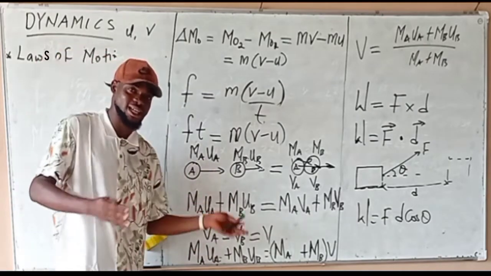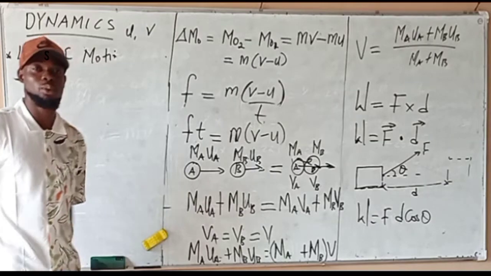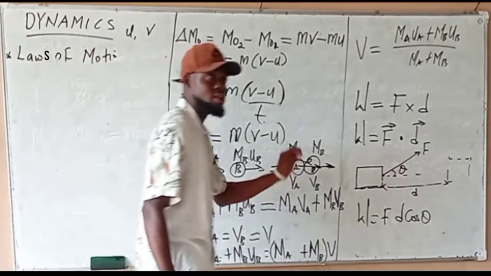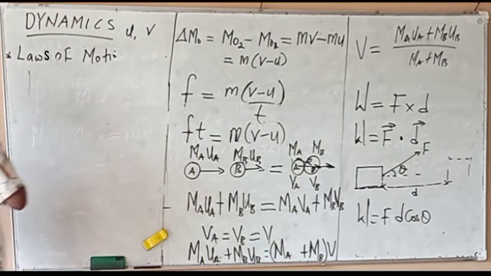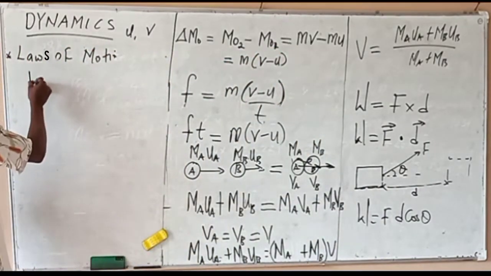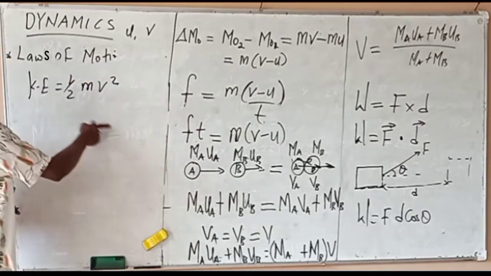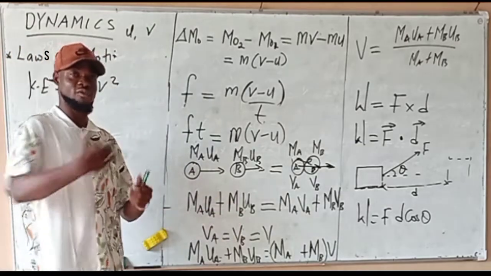We also have kinetic energy or potential energy. What is the meaning of kinetic energy? Kinetic energy is energy possessed by a body by virtue of its motion. It is defined as KE, and mathematically KE is equal to half mv squared. Energy, body, motion, by virtue of motion.